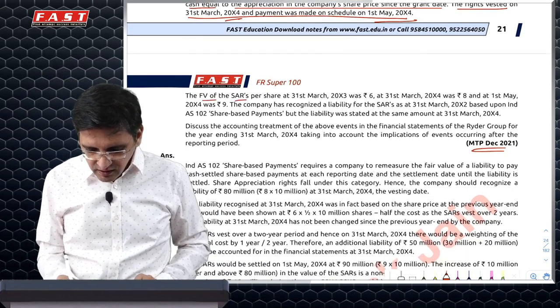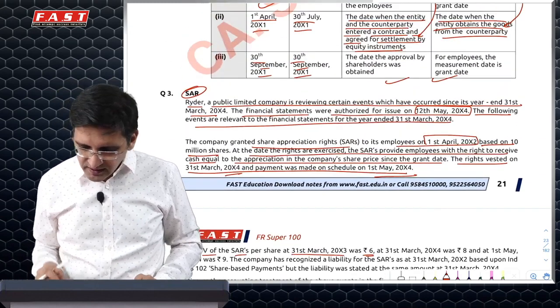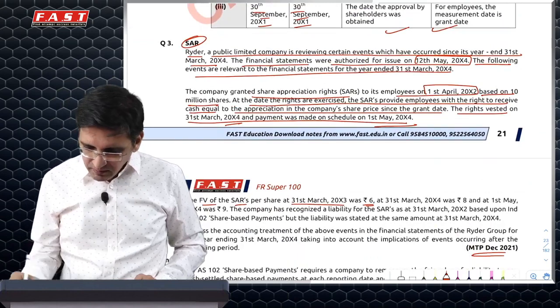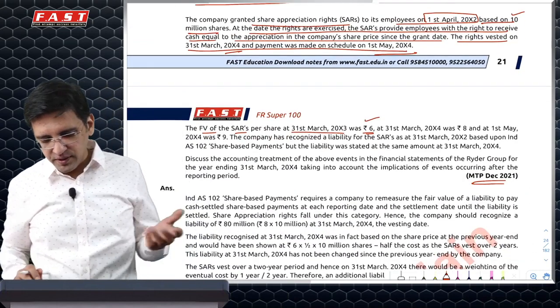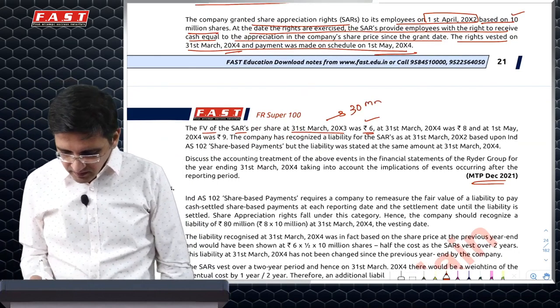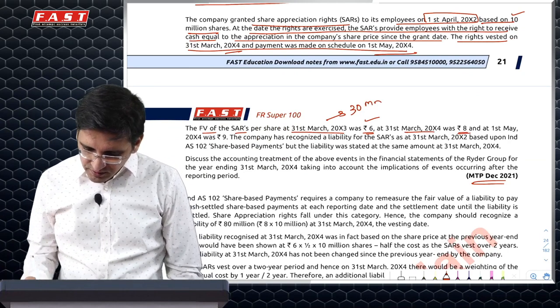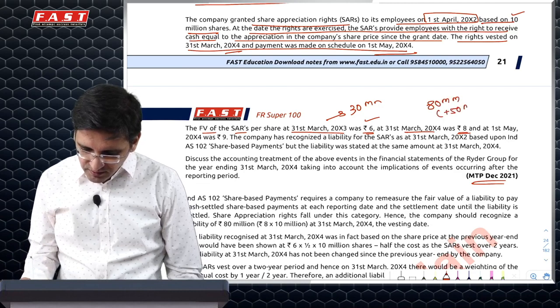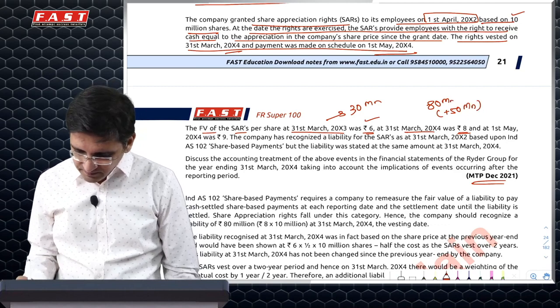It says the fair value of the stock appreciation right on 31st March 2003 was 6, and that is the end of the first year. So 10 million shares into 6 into a vesting period of 2 years, so 30 million should have been your expense here. On 31st March 2004, it was 8, so your expense should be 80 million in total. That means 30 you have recognized, so you will have to recognize another 50 million of expense.